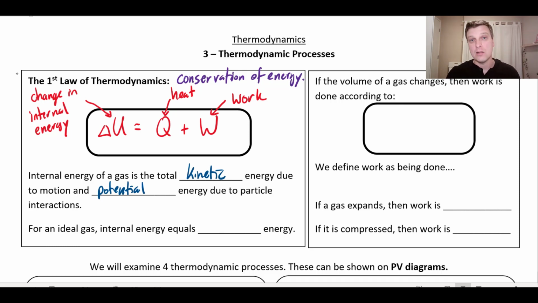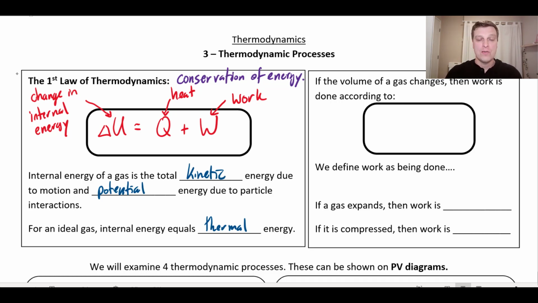Now, the thing to recognize is that we are talking about ideal gases, and this is where our lives get much simpler. One of the assumptions we make about an ideal gas is there are no particle interactions. So we don't have to worry about that potential energy part. That essentially means that for our purposes, the internal energy is just equal to the energy due to the particles moving around, due to their kinetic energy, which we have already defined as the thermal energy. So a little bit simpler for us. When you go on in the world of thermodynamics, we might not make those simplified assumptions, but for now, that's what we're going to do.